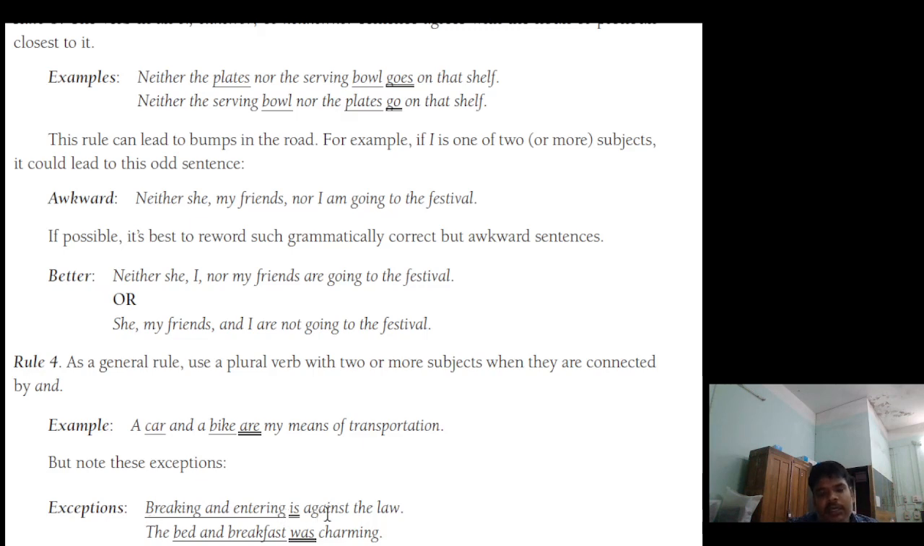"Breaking and entering is against the law." "The bed and breakfast was charming." In those sentences, "breaking and entering" and "bed and breakfast" are compound nouns.